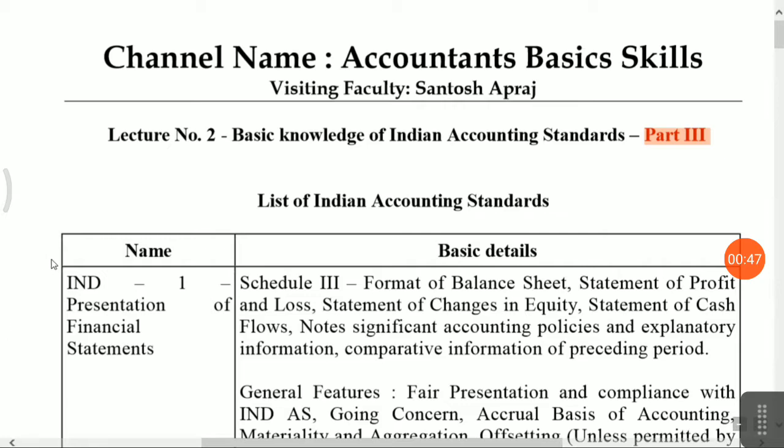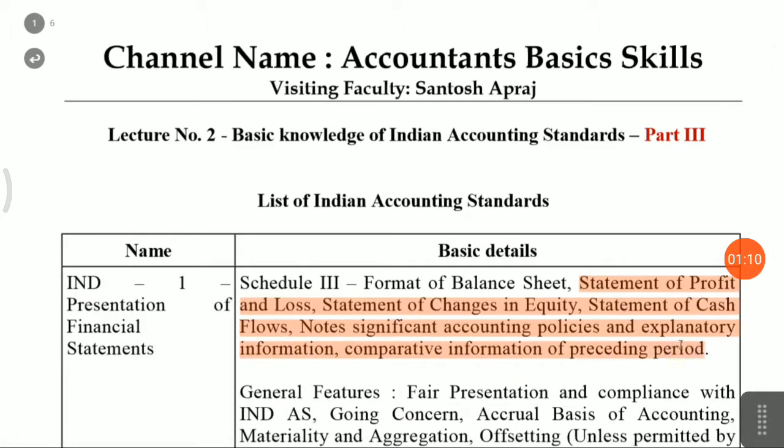Okay, now the first Indian accounting standard is presentation of financial statements. Friends, if you want to present the financial statement, there is a specific format, that is Schedule 3. In the Schedule 3 format, you have to prepare the balance sheet, statement of profit and loss, changes in equity, cash flows, notes with significant accounting policies and explanatory information, and comparative information of the preceding period.